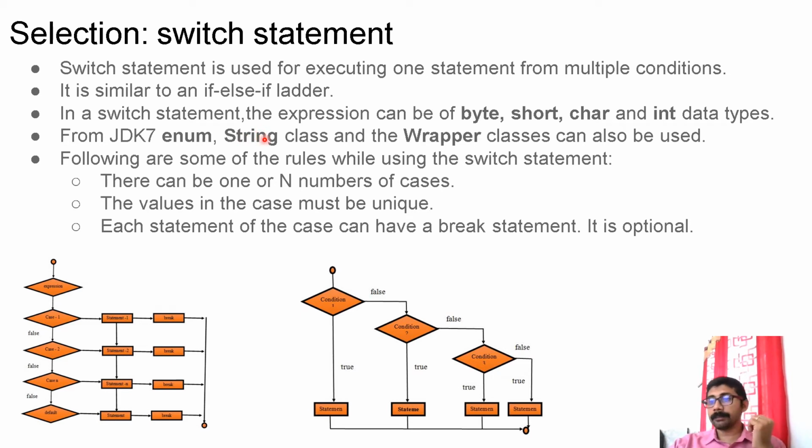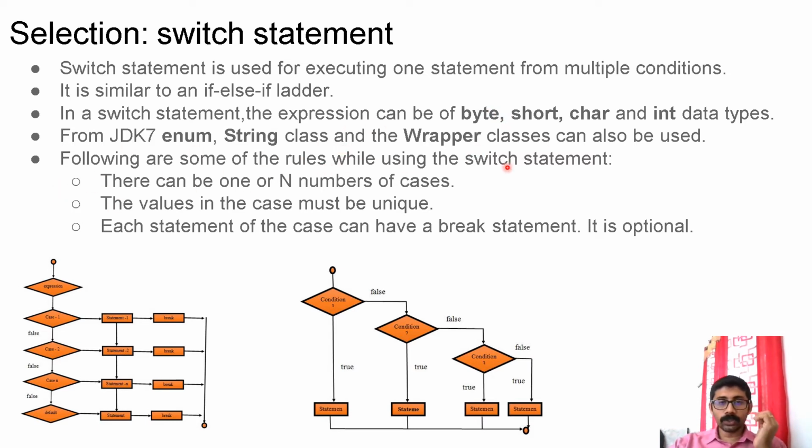For the primitive data types I mentioned the wrapper classes; all primitive data types have their associated wrapper class. So even the wrapper class object you can give in the switch statement. For each case you can give a string value, numeric value, or an enumeration value.